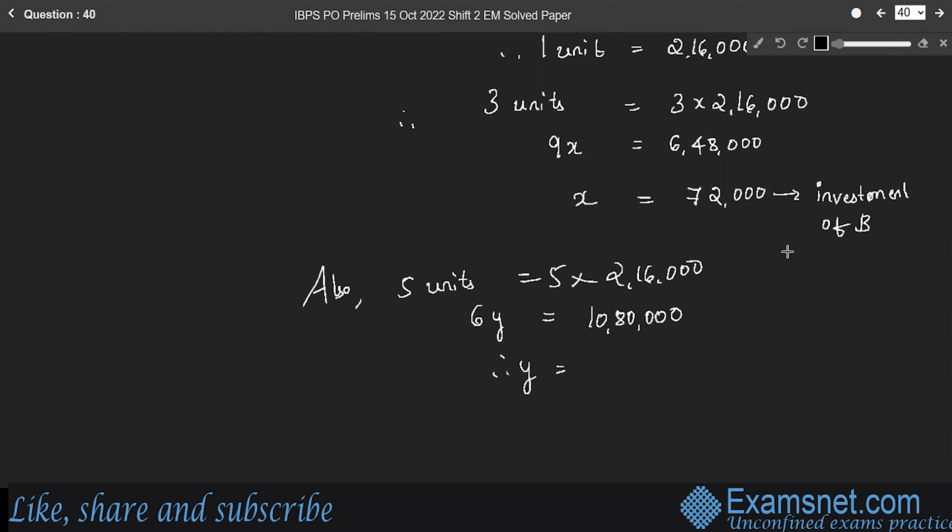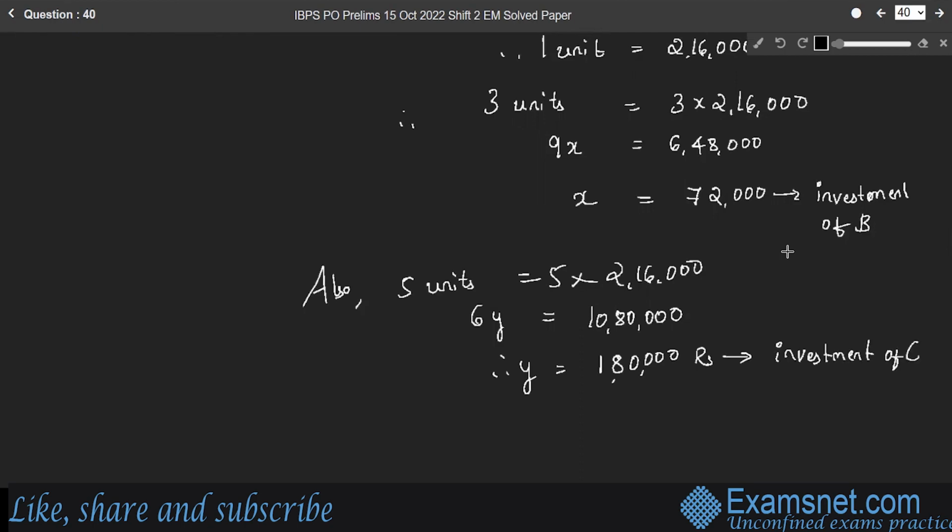Therefore, y is equal to 10,80,000 divided by 6. You will get 1,80,000 rupees, which is the investment of C.